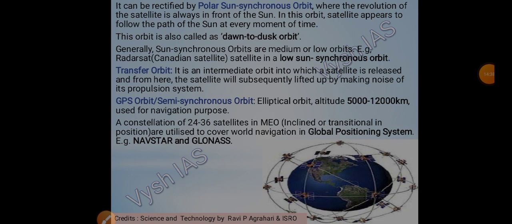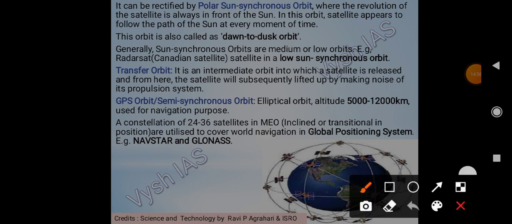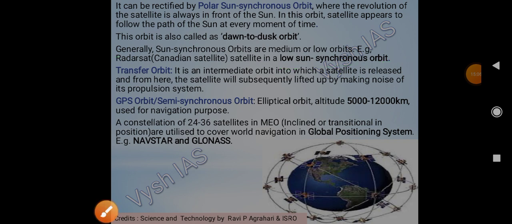It is also called the dawn to dusk orbit. Because we need to click pictures, illumination should be there. For that, it has to be synchronized with the sun. That's why sun synchronous, and it is mostly polar. It is polar only. Generally sun synchronous orbits are middle or low earth orbits. An example is RadarSat, which is a Canadian satellite, placed in a low sun synchronous orbit.